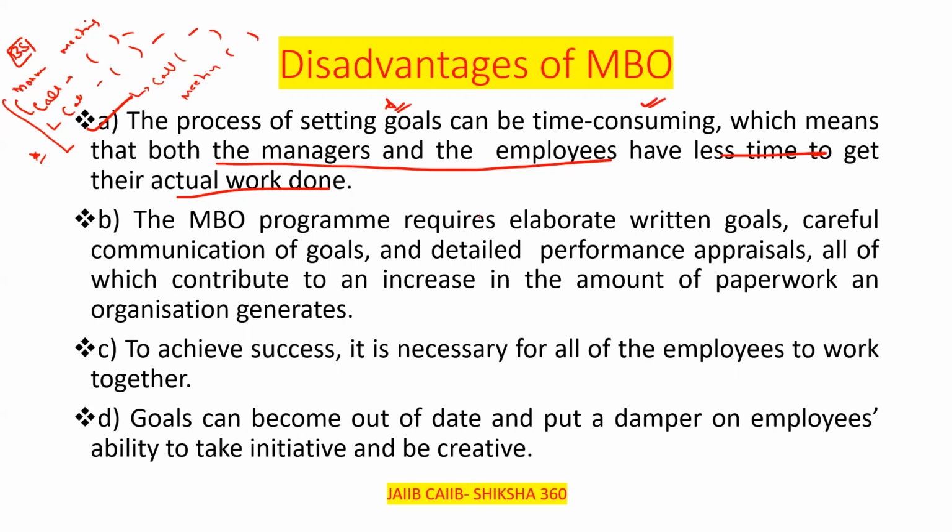Second one, the MBO program requires elaborate written goals, careful communication of the goals, and detailed performance appraisals, all of which contribute to an increase in the amount of paperwork an organization generates. Third one, to achieve success, it is necessary for all the employees to work together for the overall organizational goals.